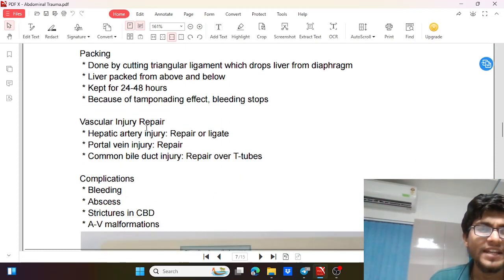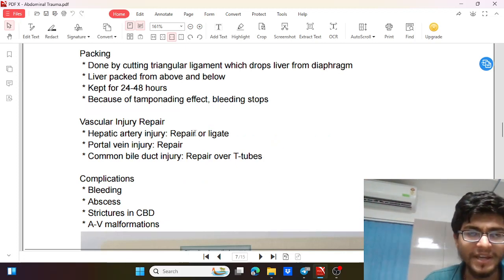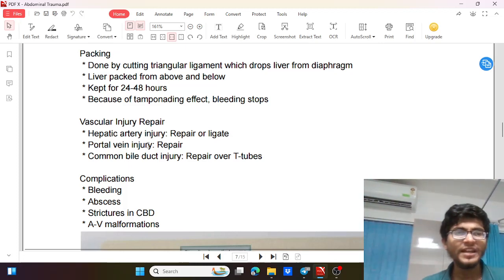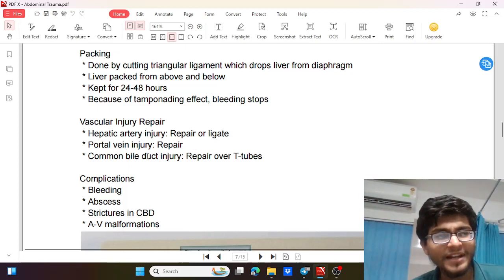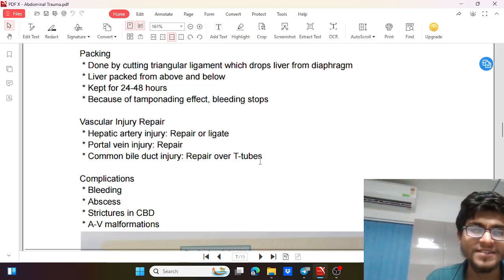Then coming to, if there is any vascular injury, if the vascular artery is injured, we'll go for a repair. If that is not possible, then we will have to ligate it. In portal vein injury, we'll directly repair it. In common bile duct injury, we'll repair it over a T-tube, that is a stent.